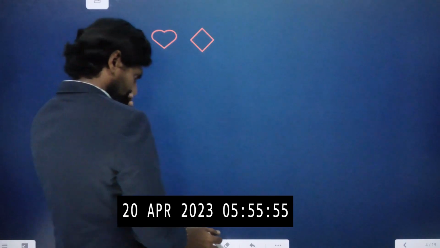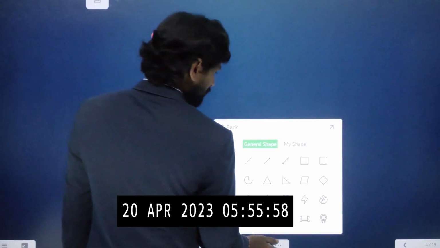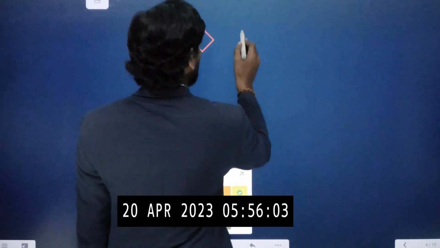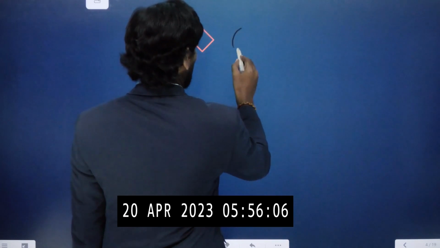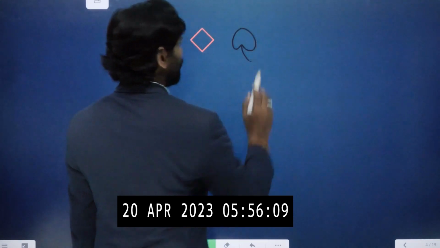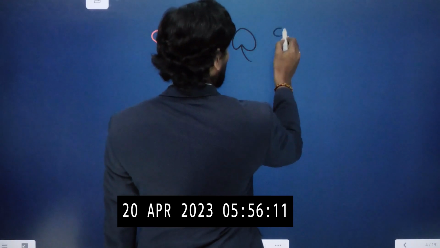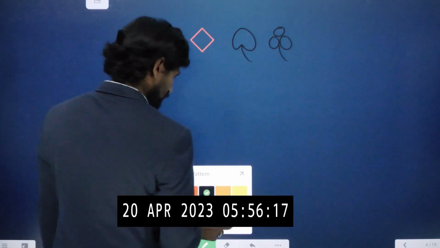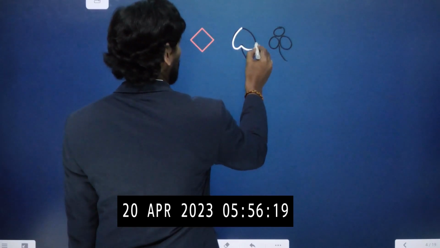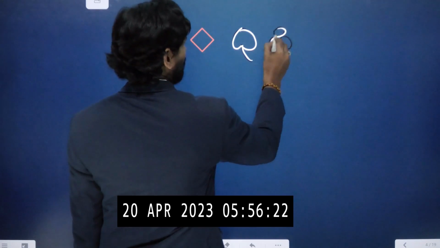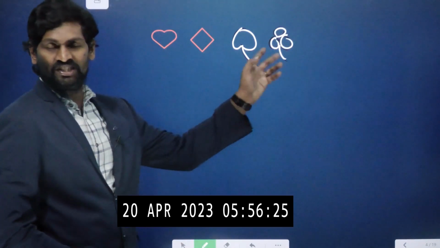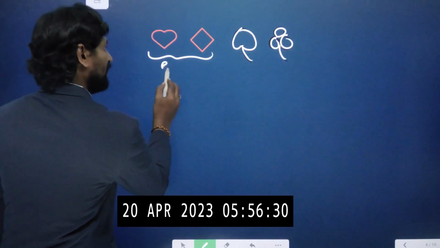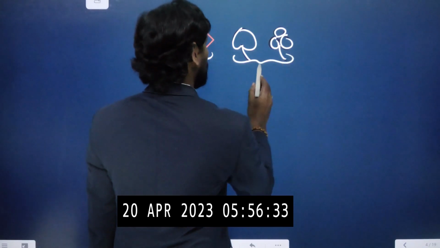Now the remaining 2 shapes are spades and clubs. Let me draw this one. Hearts, diamonds, spades and clubs. The first 2 are red in color. These 2 symbols are black.